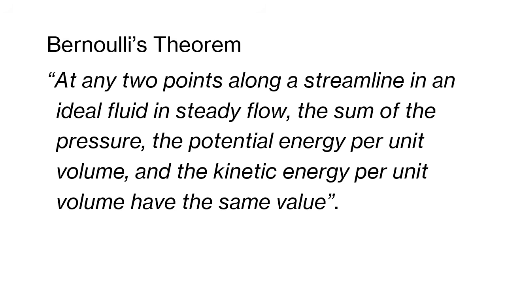So, the second diameter must be 0.1 meters. This is according to Bernoulli's theorem, which tells us that at any 2 points along a streamline in an ideal fluid in steady flow, the sum of the pressure, the potential energy per unit volume, and the kinetic energy per unit volume have the same value.